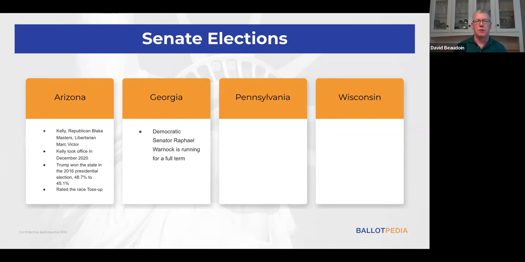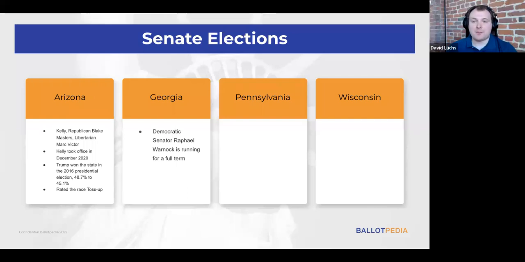Now, this was after Georgia Governor Brian Kemp had appointed Loeffler to the seat in 2019 after former U.S. Senator Johnny Isakson, a Republican, had resigned due to health reasons. So Warnock has been serving the 2 years of that term. And then this is for the regular election for the 6-year term. And both Warnock and Jon Ossoff, who defeated Republican David Perdue, both won runoffs for both of the state's 2 Senate seats on the same day in January of 2021. And at that time, they became the first Democrats to represent Georgia in the U.S. Senate since 2005.